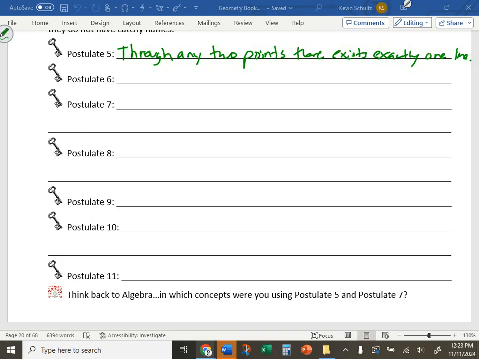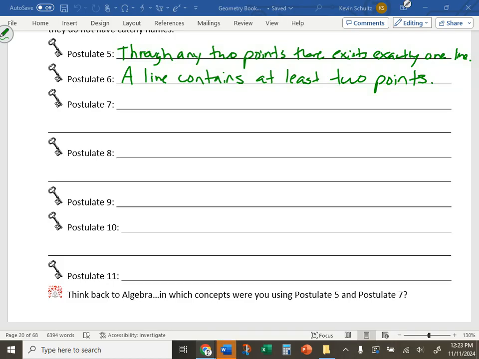Anyway, postulate 6. A line contains at least 2 points. Groundbreaking information today. A line contains at least 2 points.